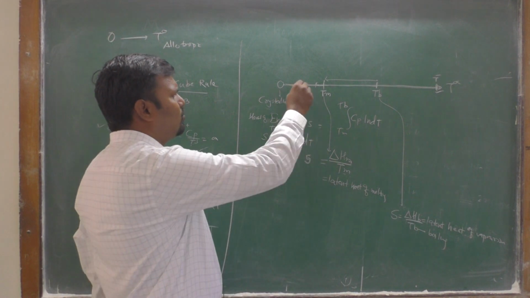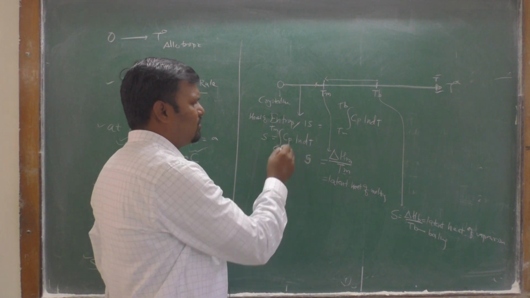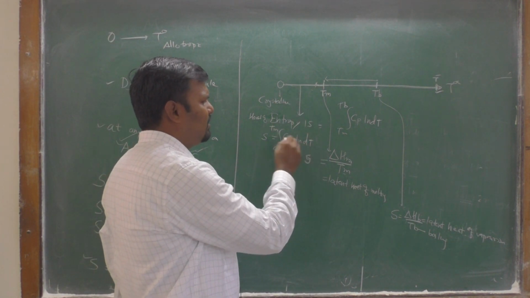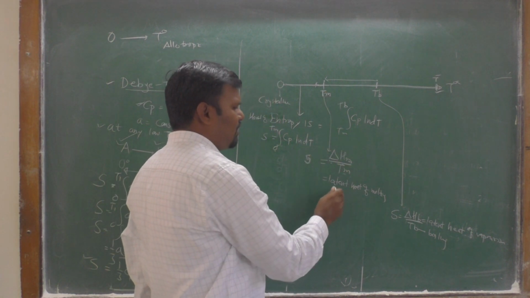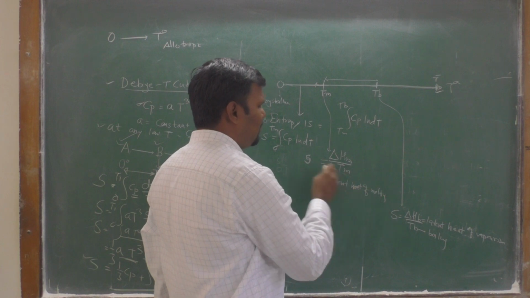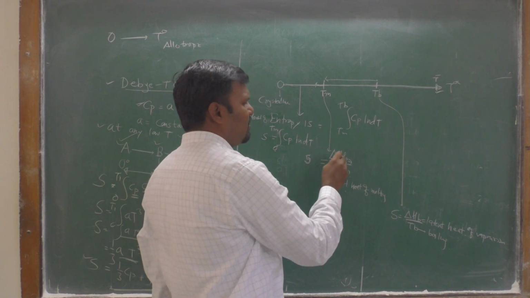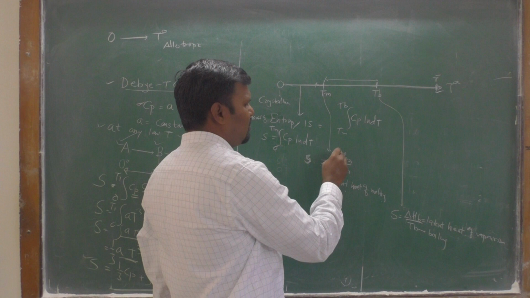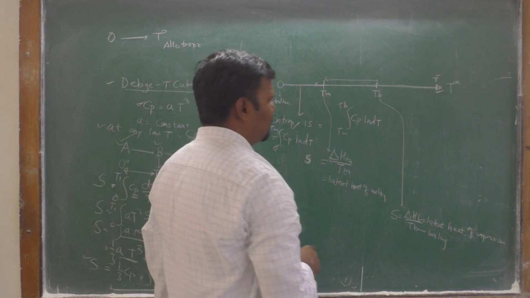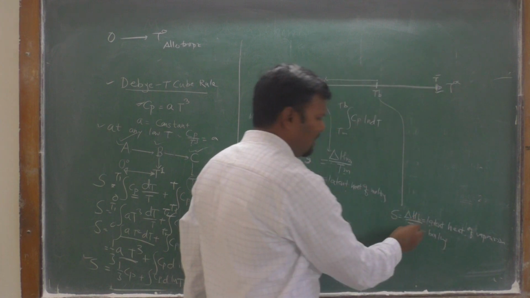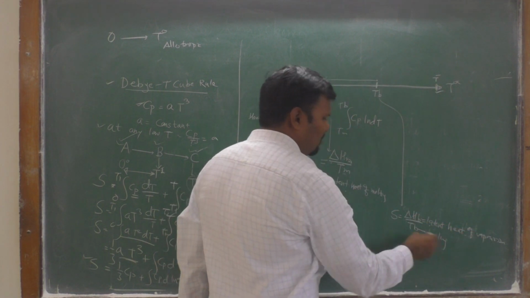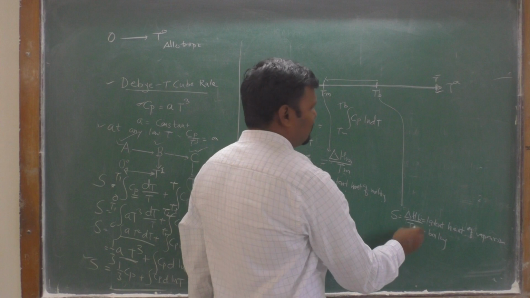During 0 to the melting point, the entropy is the integration of Cp d ln T from 0 to Tm. At the melting point, the change in entropy is given by ΔHm upon Tm, where ΔHm is the latent heat of melting. At the boiling point it is given by ΔHb upon Tb, where ΔHb is the latent heat of vaporization and Tb is the boiling point.